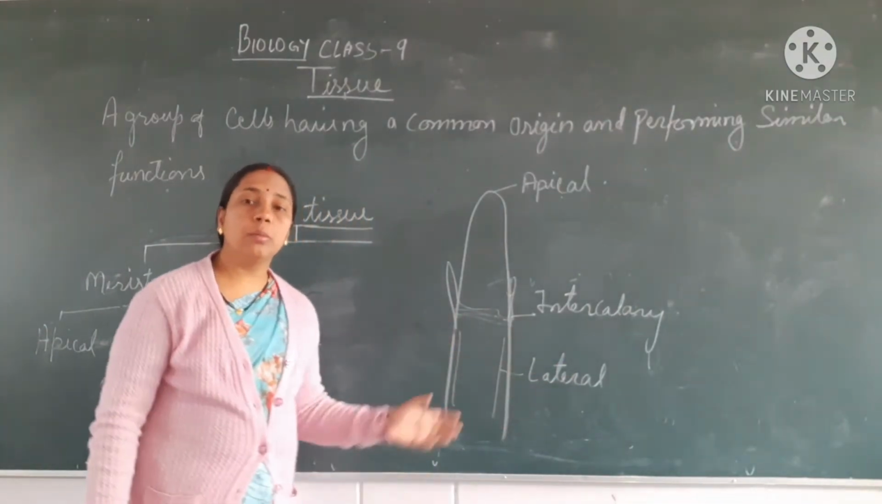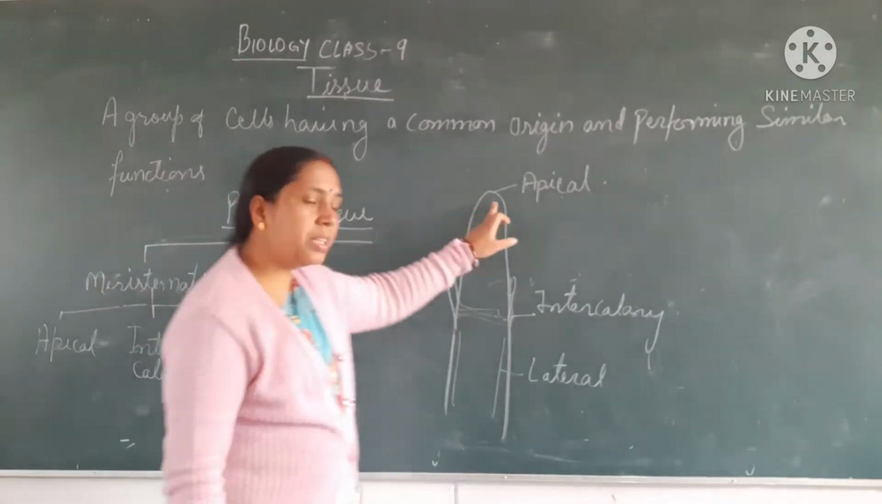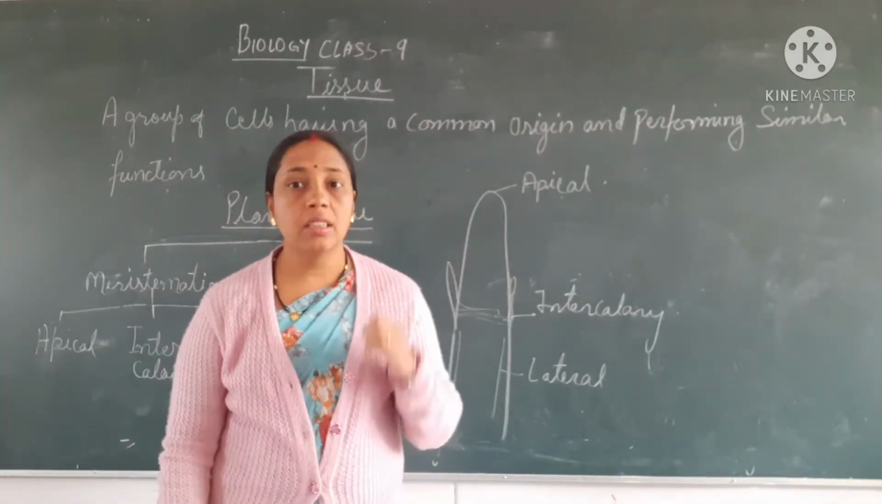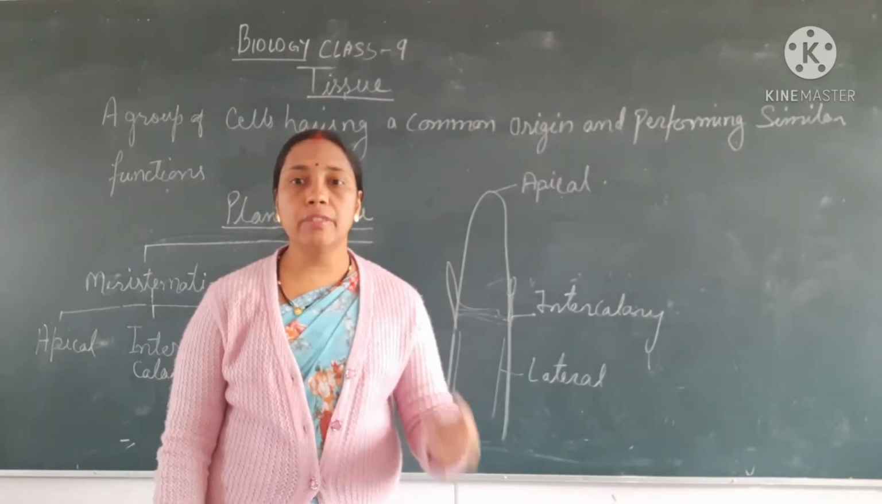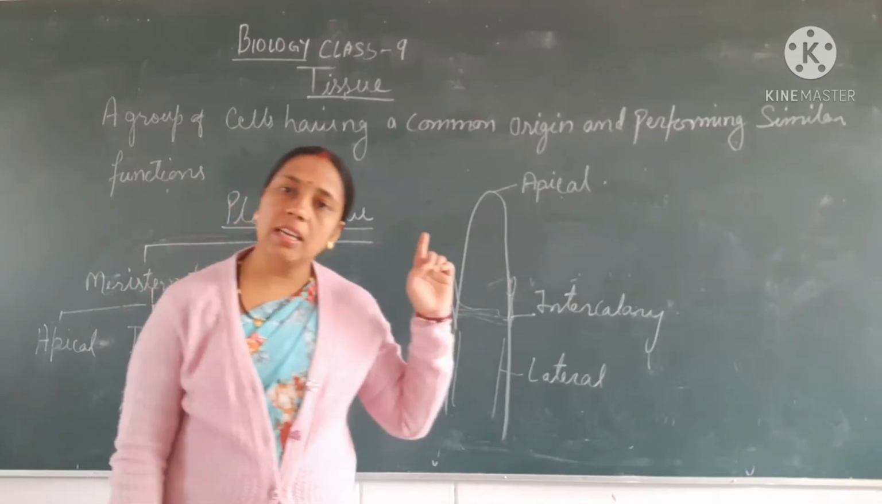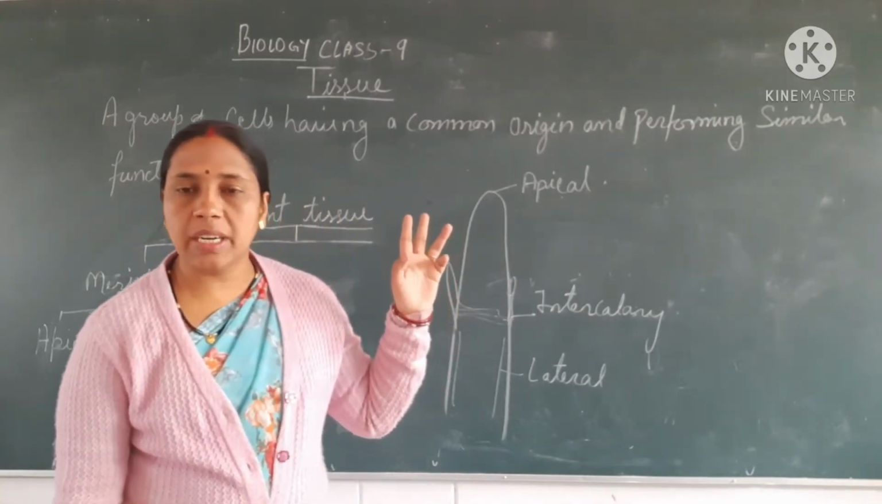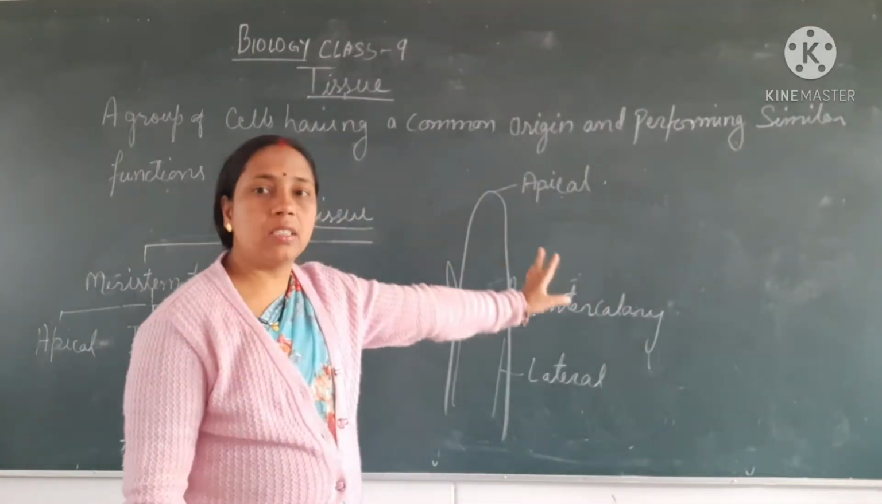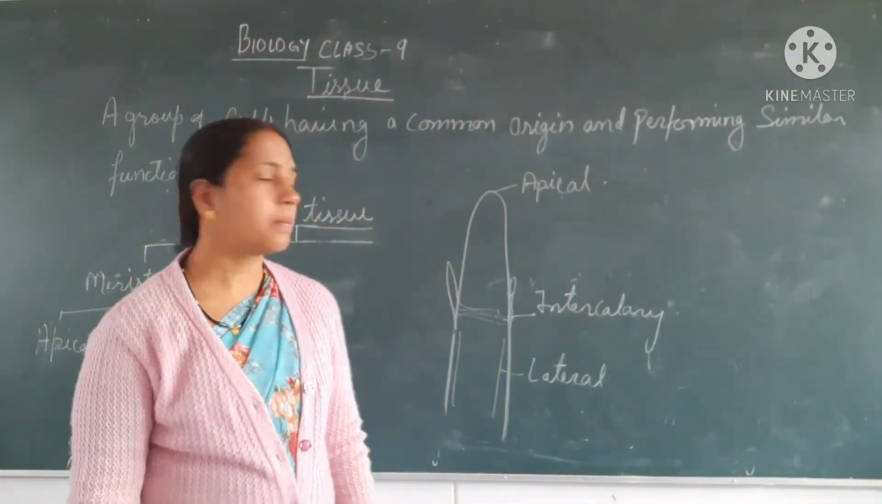Now I am going to tell you about its function. Apical meristematic tissues are found in the root tip as well as the shoot tip. They are having very high division capacity. The cells divide very fast in the apex.